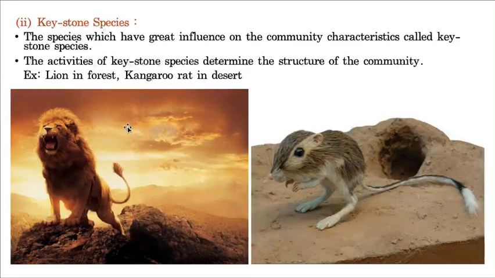For example, if any buffalo species is growing more, because of the presence of this particular lion their population will be under control. If this lion is absent in that particular forest, the herbivore population greatly increases, and it creates a hazardous effect in that forest. So the species which decides the other species' numbers is called a keystone species. An example is lion, and kangaroo rat in desert.